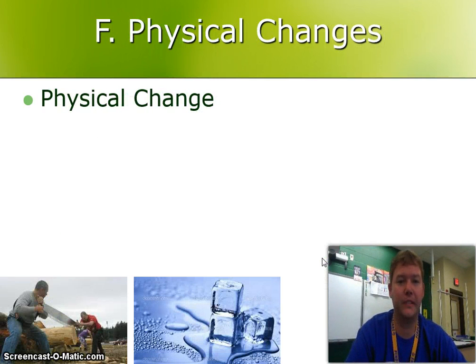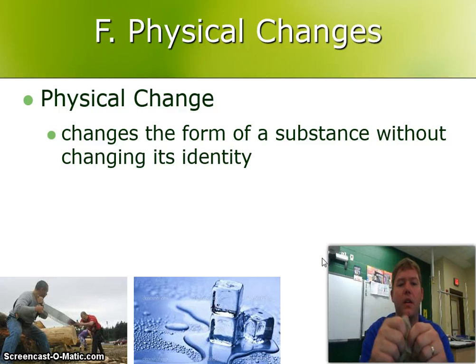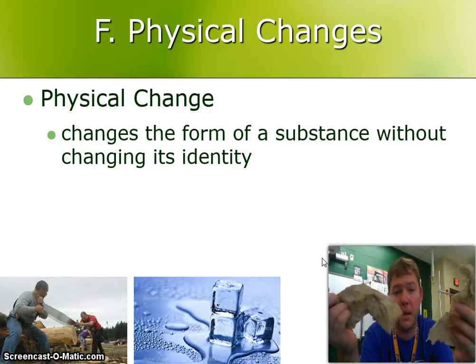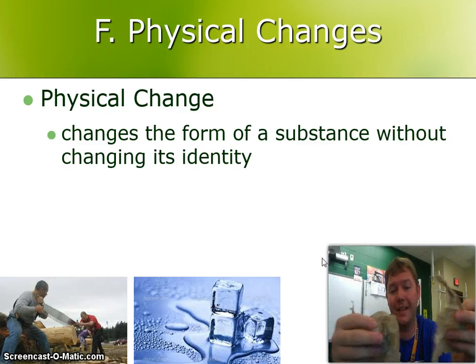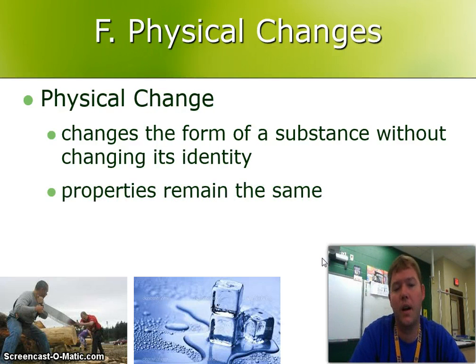Physical change. We kind of talked about physical properties, so let's talk about physical changes. Physical change is changing the form of a substance without changing its identity. I can take this piece of paper towel, I could rip it in half. It's still a paper towel. I didn't change its identity, just changed its shape. The properties will remain the same no matter what I do to it.